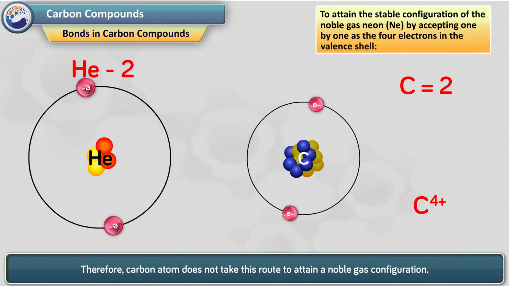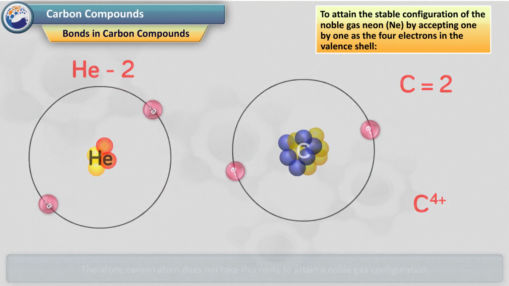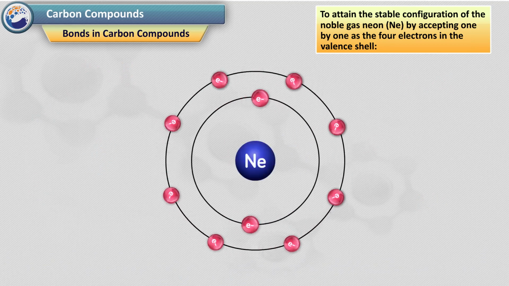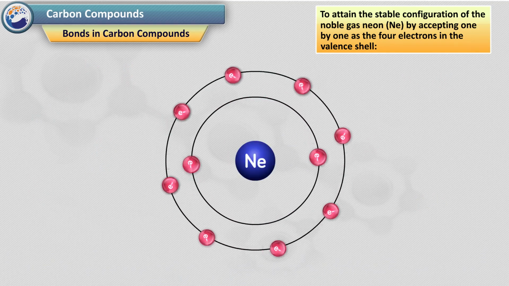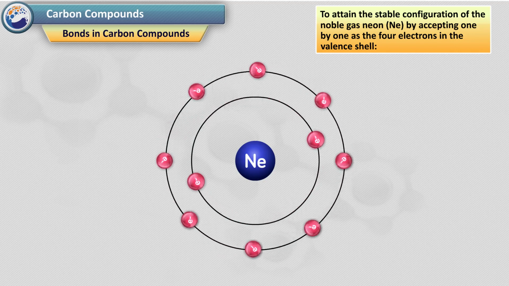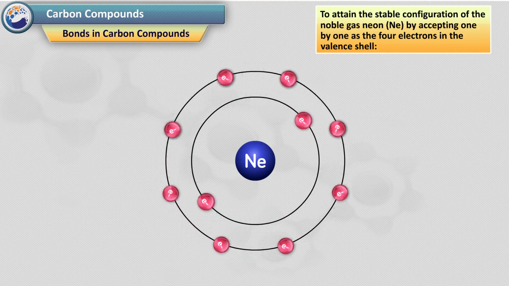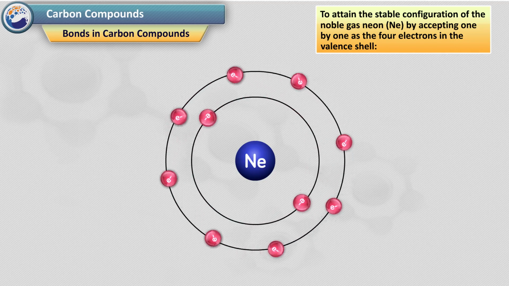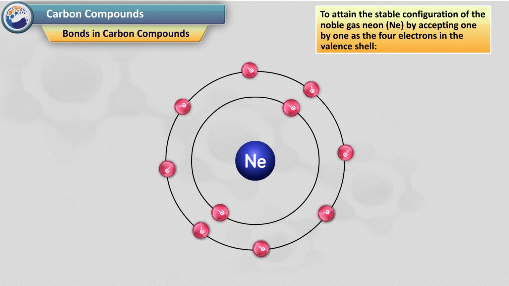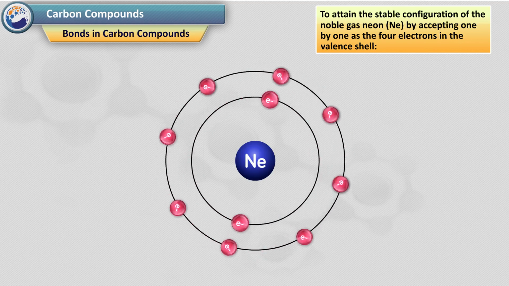Another route is to attain the stable configuration of the noble gas neon, Ne, by accepting, one by one, 4 electrons in the valence shell. In this method, the net negative charge on the carbon atom goes on increasing while accepting every new electron. Therefore, more energy is required for accepting the next electron by overcoming the increasing repulsive force, making the task more and more difficult.